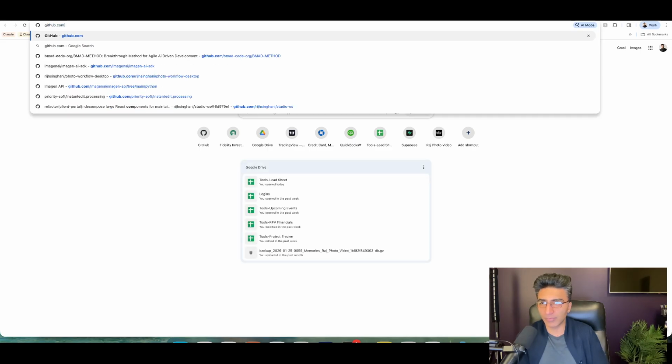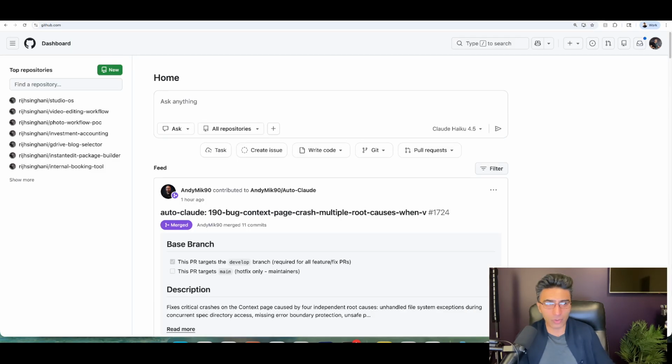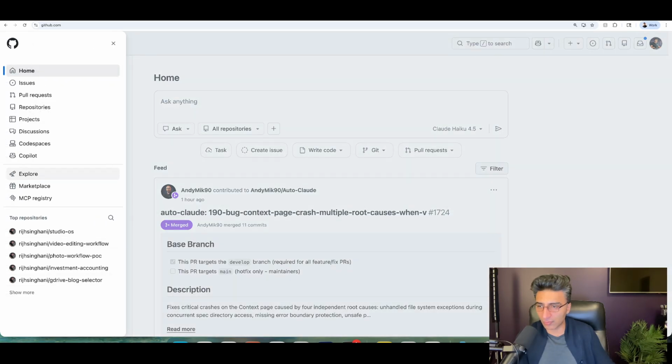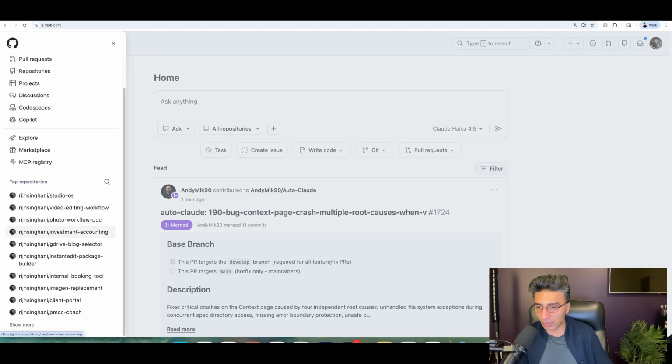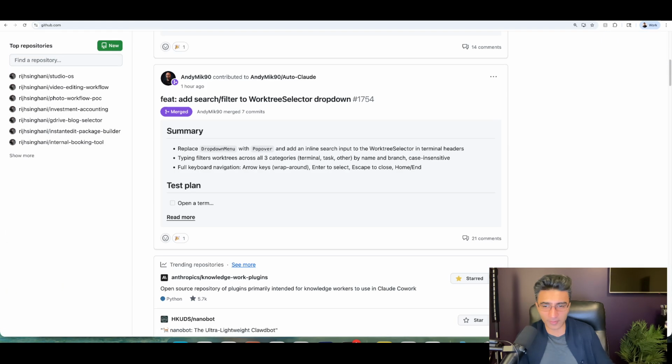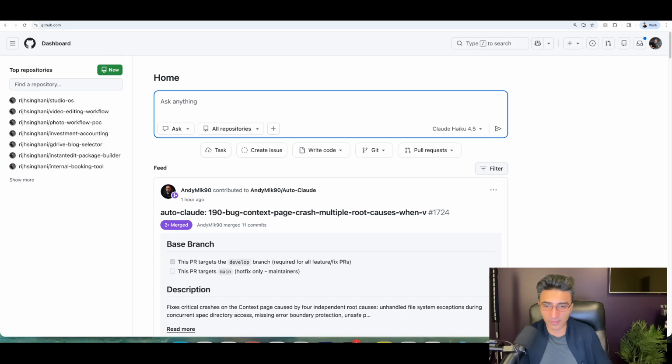So GitHub is a repository for code. And it's actually very, very cool. I've recently started playing around with it. I built all these different things here. None of it works, to be honest. A lot of it's like, find me a financial services plugin for Claude.